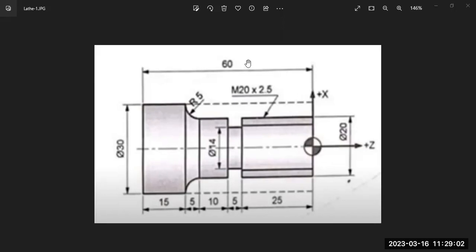So welcome back for the next session. In this session, we are going to prepare an NC program for a lathe component. So this is the component. Better to draw this component, which has several stepped dimensions like 30, 20 diameter and 14 diameter, and has some radii, a groove, and a threaded portion over a length of 25 mm.